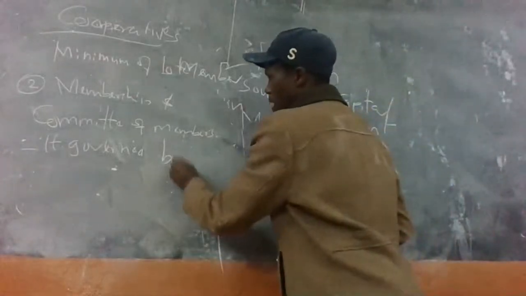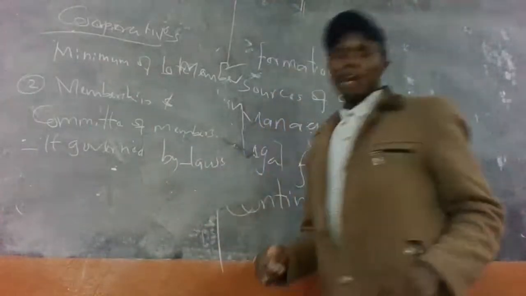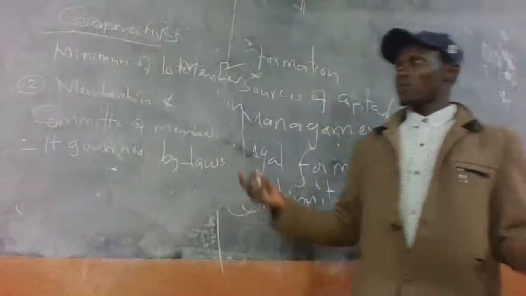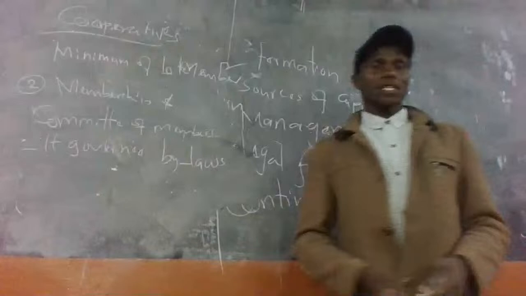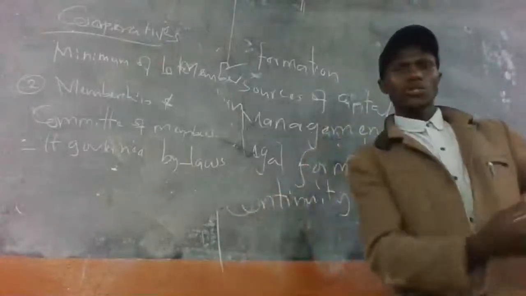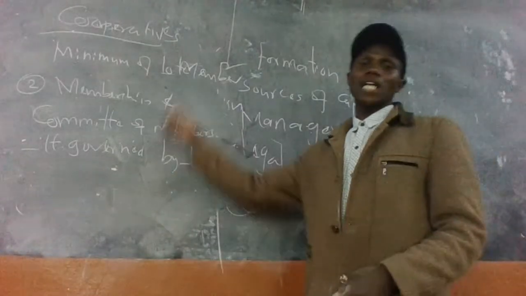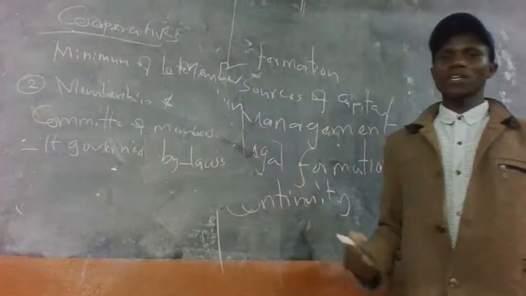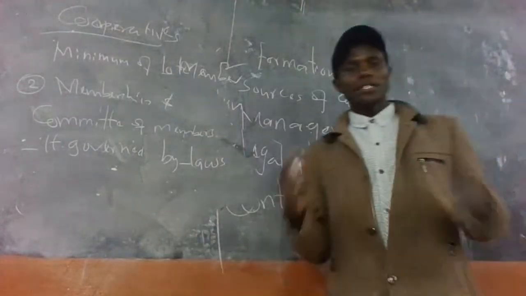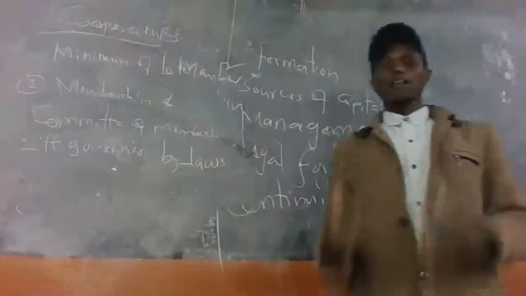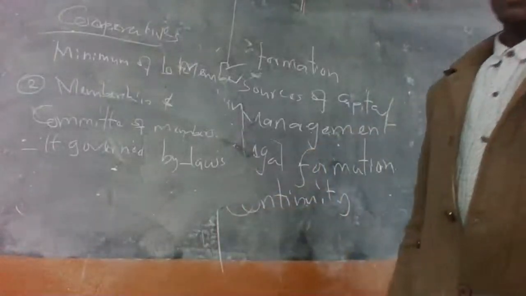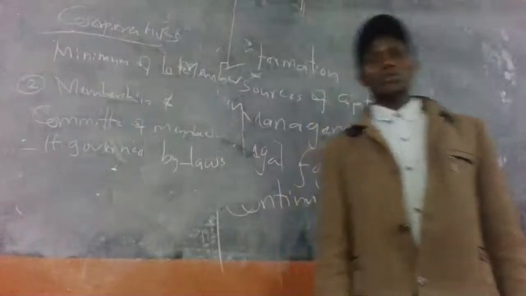This is a written document that governs the cooperative. It is like a set of rules and regulations which govern the members in a given cooperative. We have also what we call continuity. In a cooperative, the death of a member does not affect its continuity, so it can proceed with its operations.